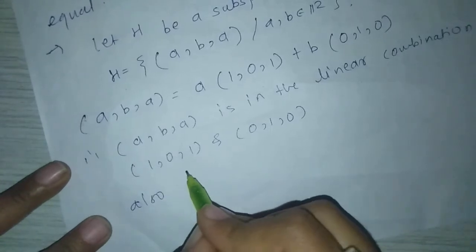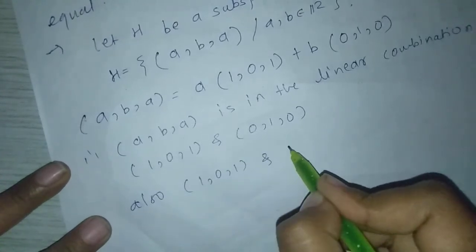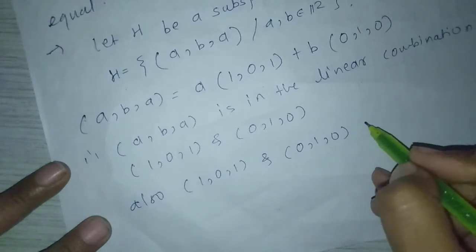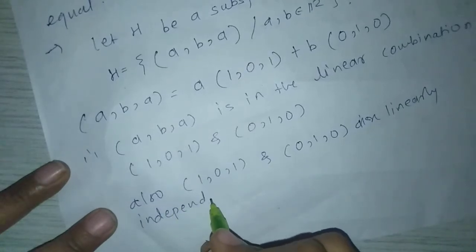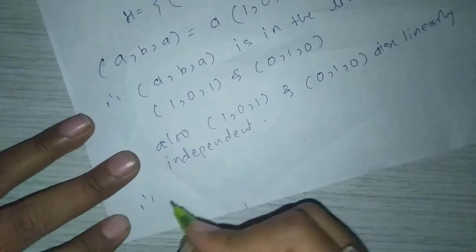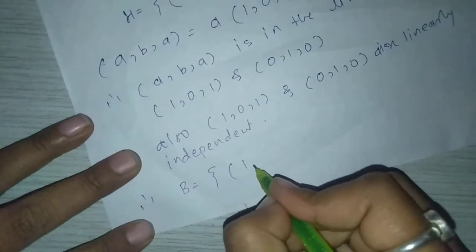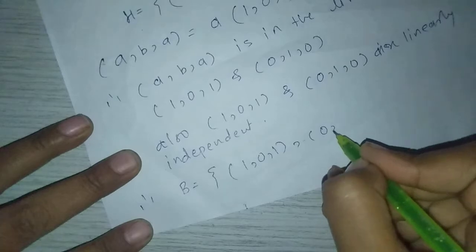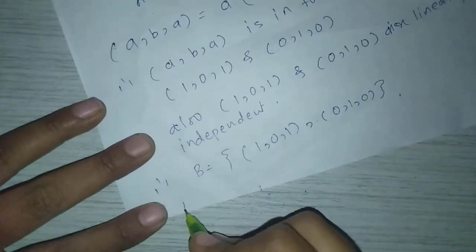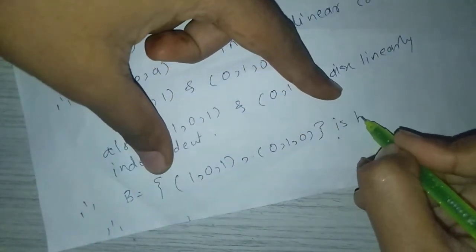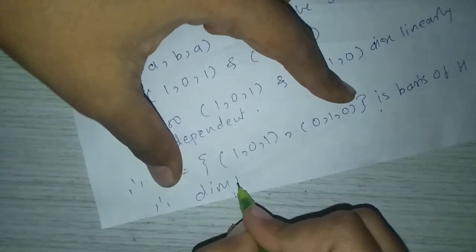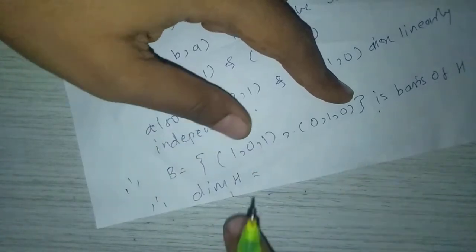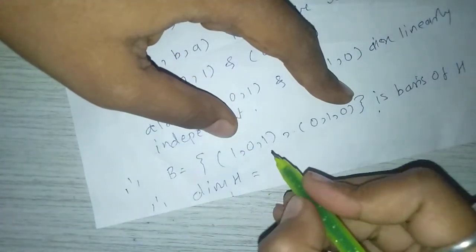Also (1, 0, 1) and (0, 1, 0) are linearly independent. Therefore the basis is (1, 0, 1) and (0, 1, 0). Therefore B is a basis of H. Here the basis contains two vectors, so dimension of H equal to 2.